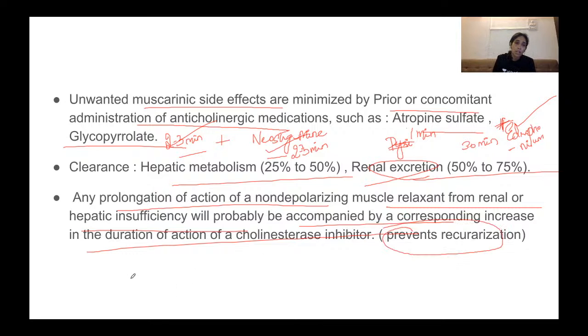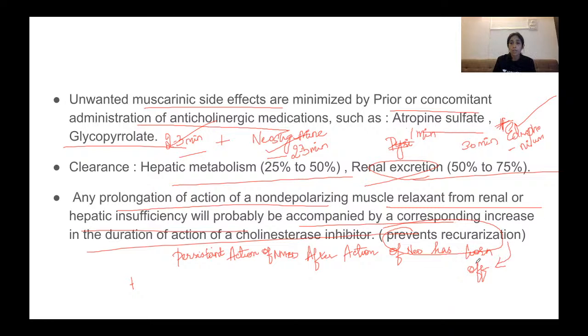That is, recurarization is persistence of action of the neuromuscular blocking drug after the action of neostigmine, basically of the cholinesterase inhibitor, has worn off. Okay, so that is recurarization.